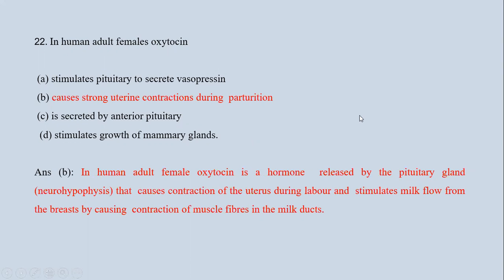Next, 22nd question is, in human adult female, oxytocin: first, stimulates pituitary to secrete vasopressin; second, causes strong uterine contraction during parturition; third, is secreted by anterior pituitary; and fourth, stimulates growth of mammary gland. Now, in adult human female, we know that oxytocin is a hormone which is released by the pituitary gland, that is neurohypophysis, and it causes contraction of the uterus during labor, and it also stimulates the milk flow from the breast, causing contraction of muscle. So B is the correct answer.